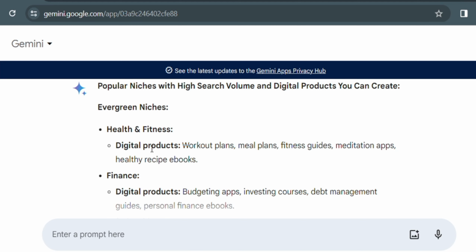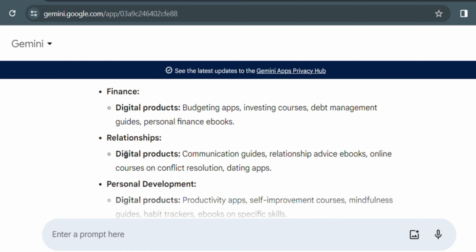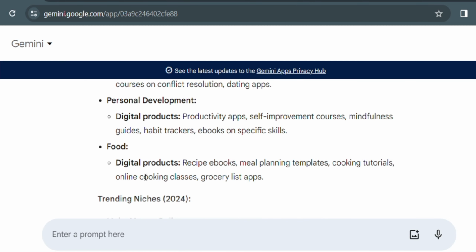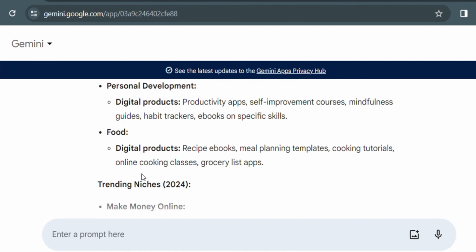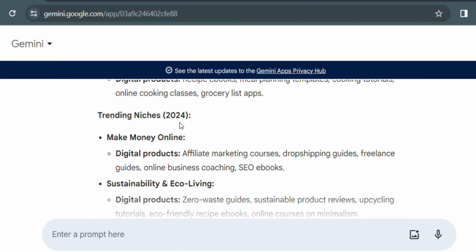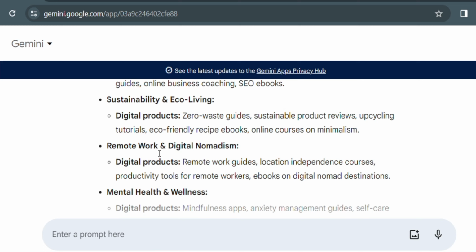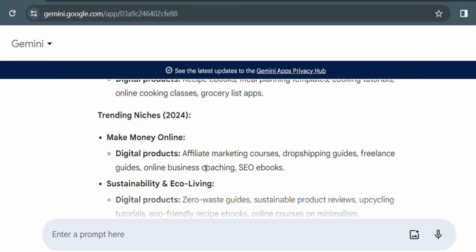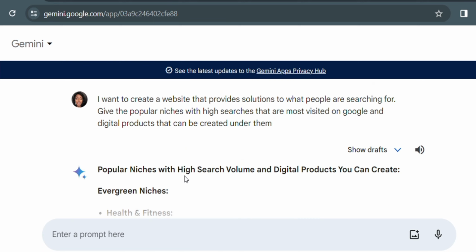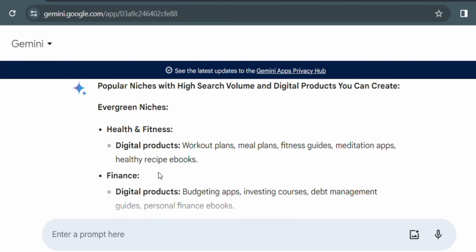So now it has given us the popular niches with high search results. You can see the evergreen niches. You have health and fitness, because everyone wants to live healthy, everyone wants to be fit even without so much stress. Finance, everyone wants to make money. Relationship, personal development, food. Now you can see trending niches in 2024: make money online, sustainability and eco living, remote work and digital nomadism, mental health and wellness.